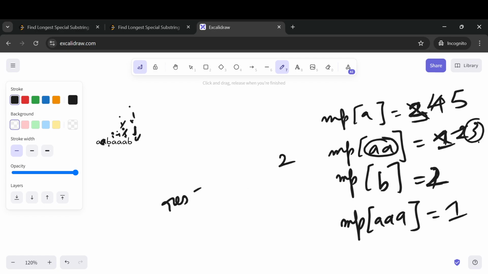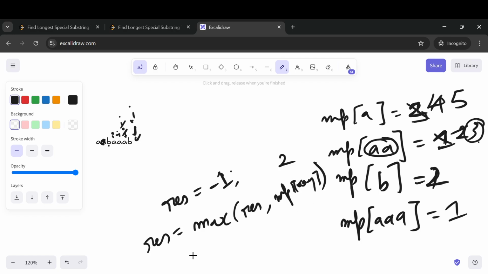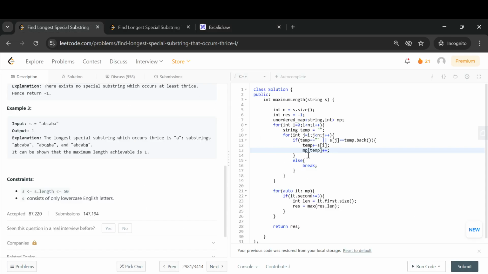Initially, we will have a result variable which has a value of -1, and whenever we find any value which is greater than or equal to 3, then this is what we will be doing. Res is equal to max of res comma the map's value, basically map of key. And in the end, what we do is return the result. So that's what I did here.